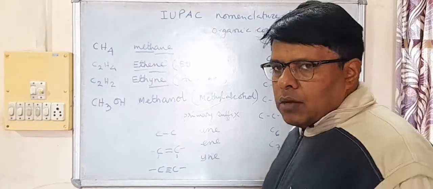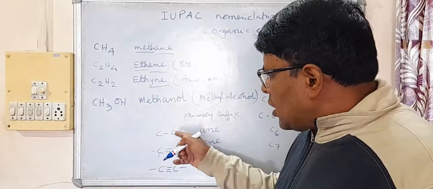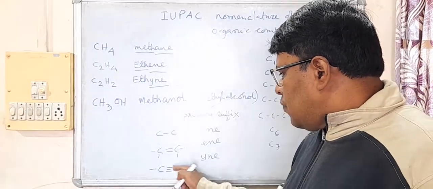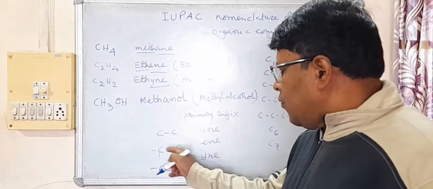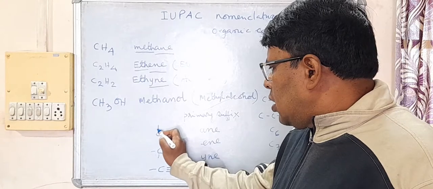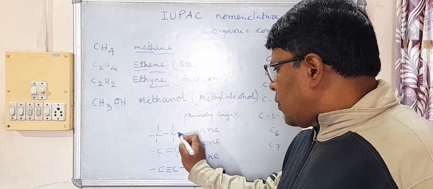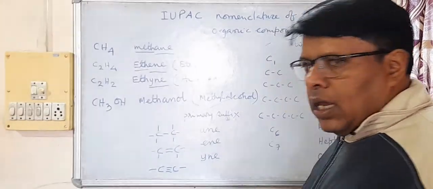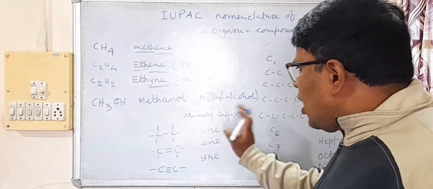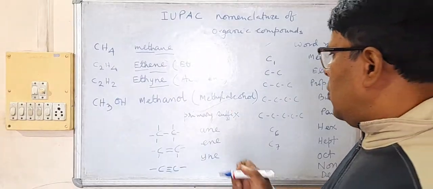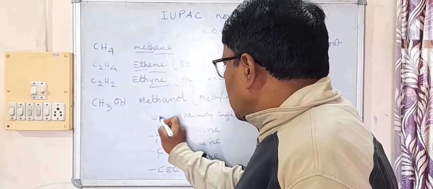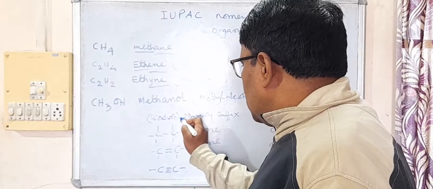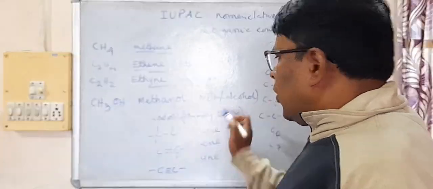You know that carbon has valency 4. So from each carbon 4 lines should always come out. You see there are 4 lines here, 1, 2, 3, 4. Here also 1, 2, 3, 4. So that way here it should be like this. So there are only 3 types of primary suffix: ane, ene, yne. This primary suffix comes after the word root. Word root is followed by primary suffix in an organic compound.